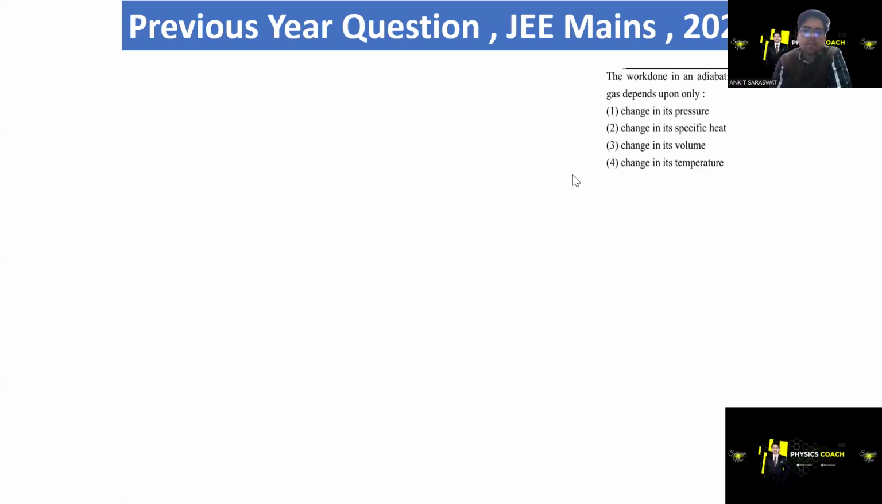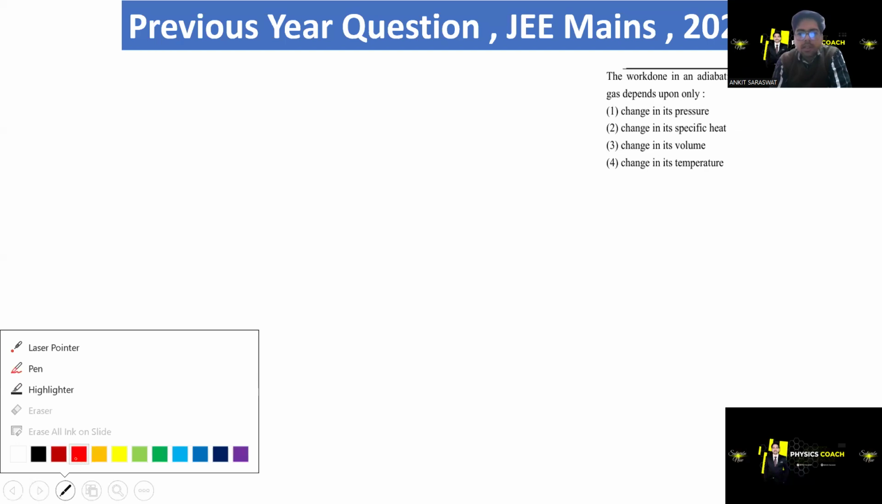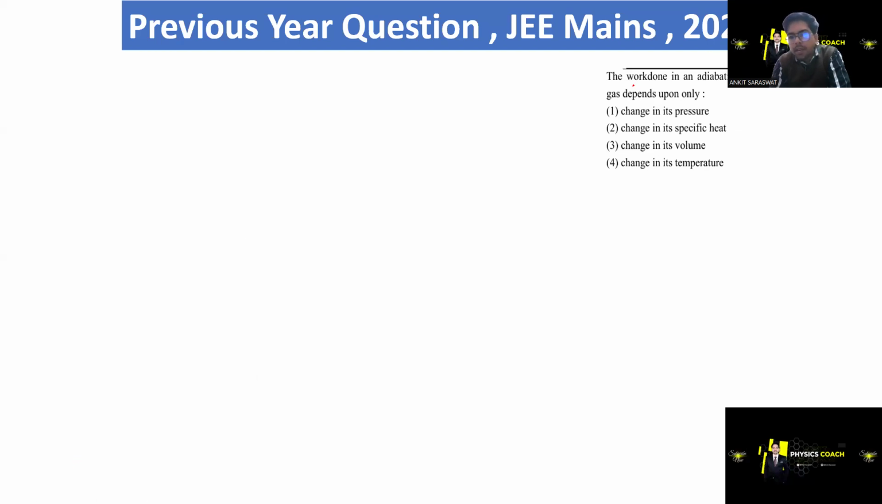So everyone, look at this question. The work done in an adiabatic change in an ideal gas depends on: first option, change in pressure; change in specific heat; change in its volume; change in temperature. What is an ideal gas? PV = nRT. Clear? And in the case of an ideal gas, the change in internal energy is delta U = nCv delta T. It's a very easy question.